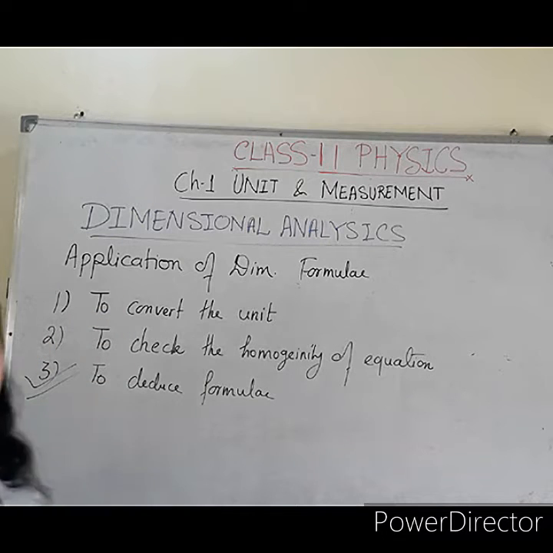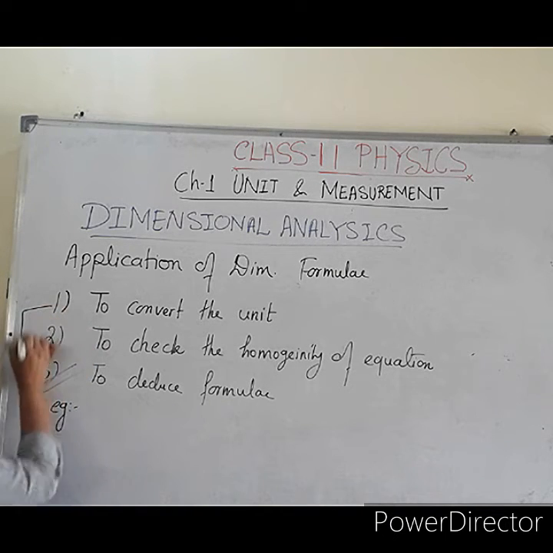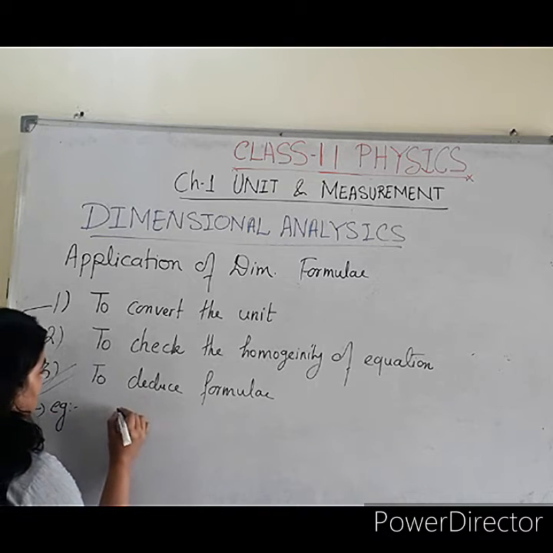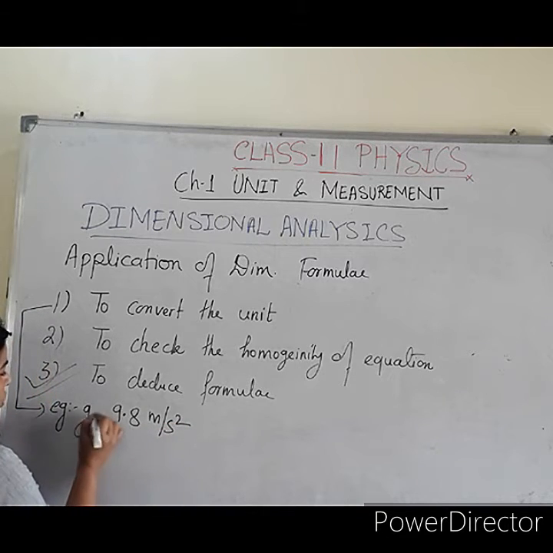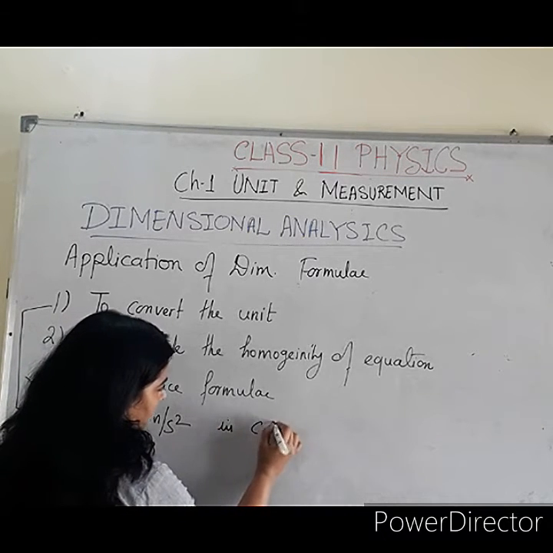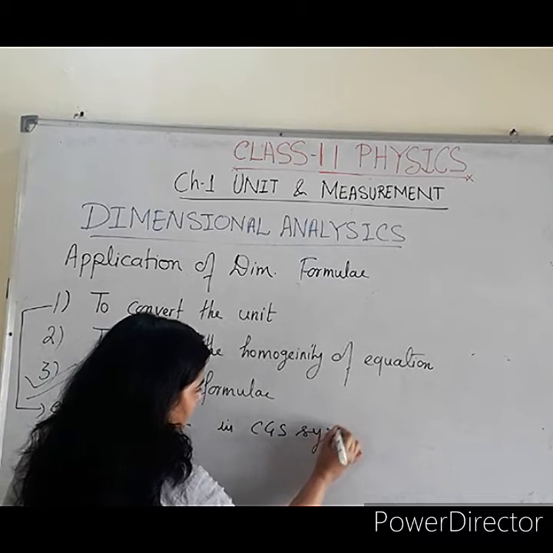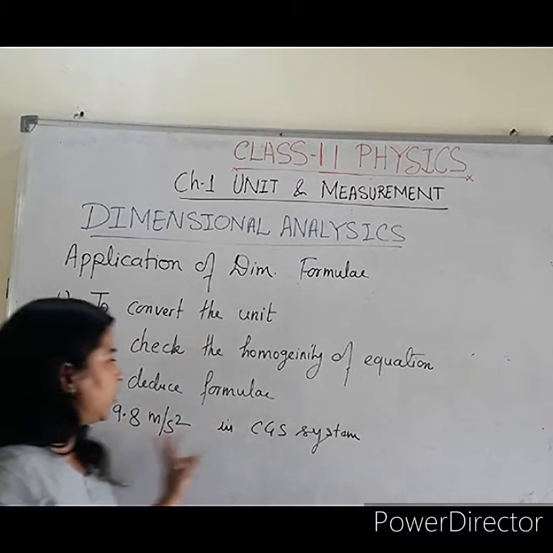First of all, to convert the unit. I am taking one example for the first application. Let us say you have to convert 9.8 meter per second square, which is the g value at sea level, 9.8 meter per second square. We have to convert it into the CGS system. So that means the conversion of unit from MKS to CGS.